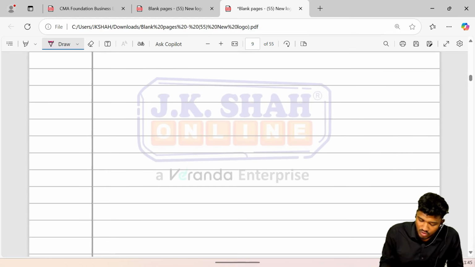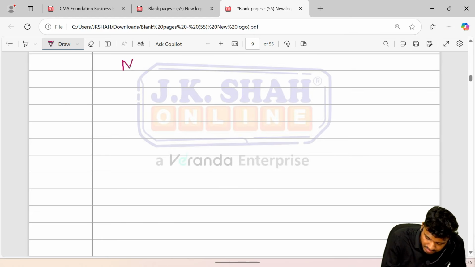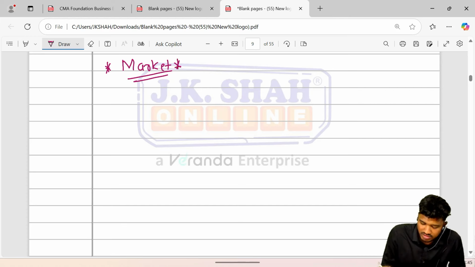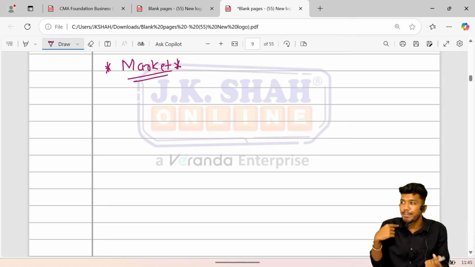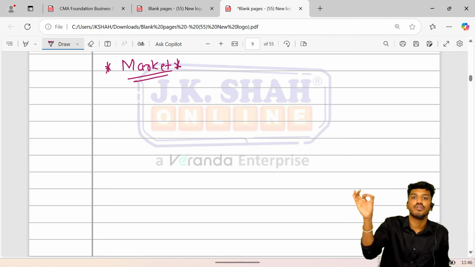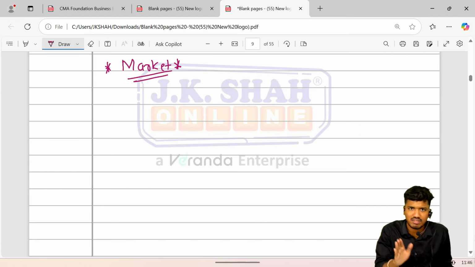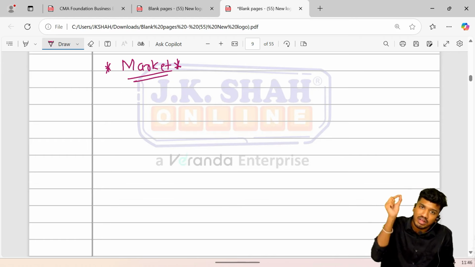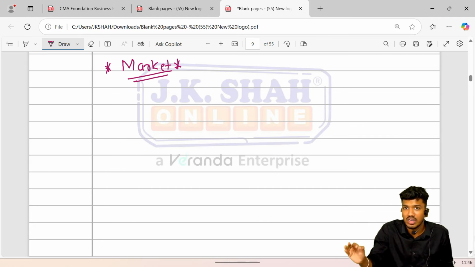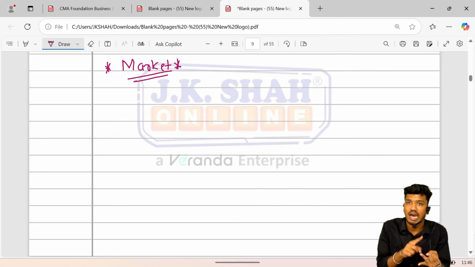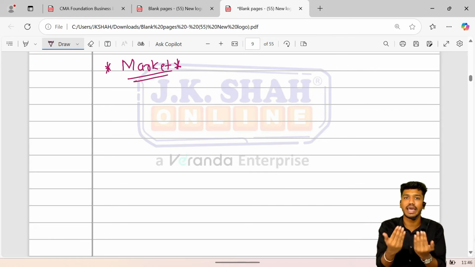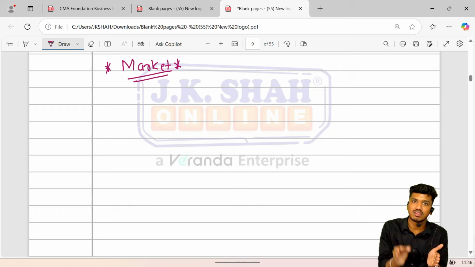Guys, now let's go to something which is called our market. Sir, what is market? Again, I would like to bring to your notice, market is an arrangement or a place where buyer and seller meet for specified purposes. Buyer buys the commodity to satisfy the want, whereas seller sells the commodity to earn or generate profit. Again, I would like to repeat, market is the place, arrangement or premises where buyer and seller meet for specific purposes.